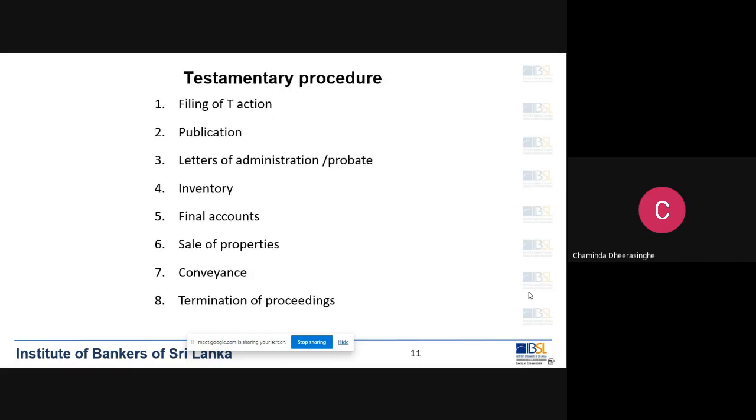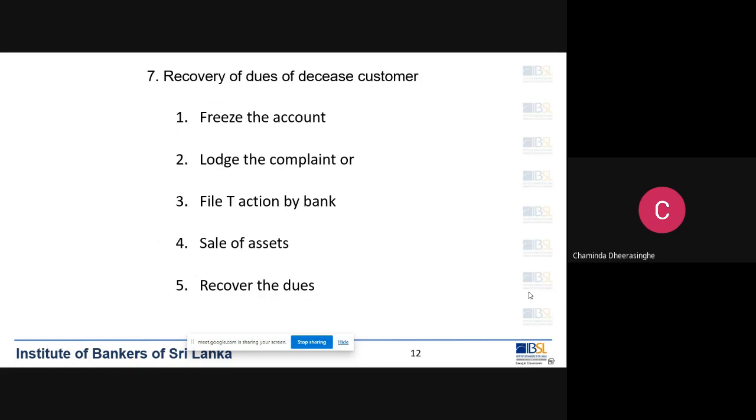Then we'll go to the next one, the testamentary procedure. I don't have time to explain because now it's 3:25. I have given the main steps of a testamentary action. You can read and understand this. This procedure is not much necessary for your exam, but it's good for your knowledge. And then this next one is a little bit important, so I will just run through this.